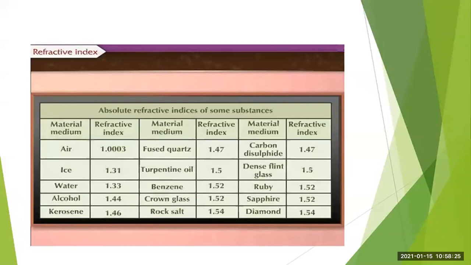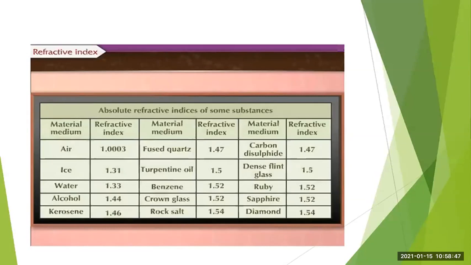Here you can see the benzene refractive index and crown glass refractive index. The value is the same, 1.52 and 1.52. It means both these materials have the same refractive index value. So based on this also, sometimes a question can be asked in the exam. That type of question we are going to discuss.